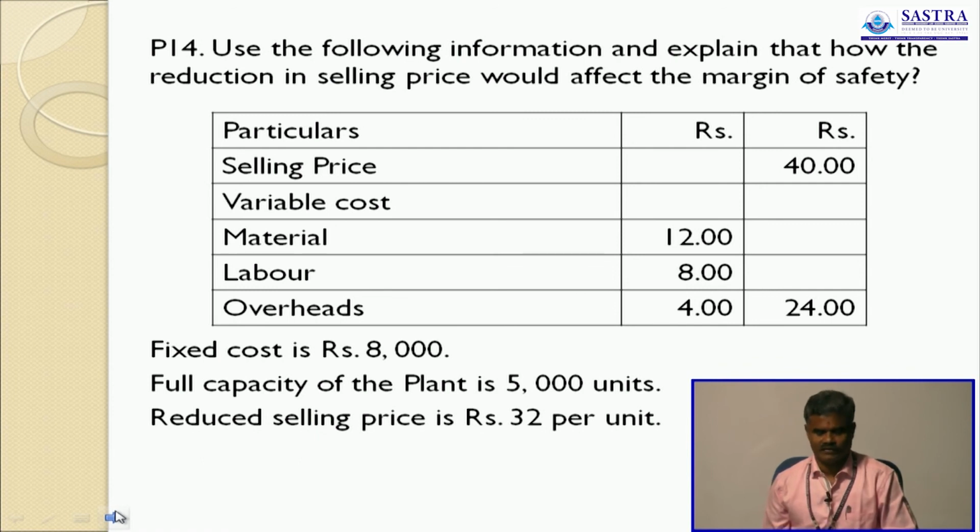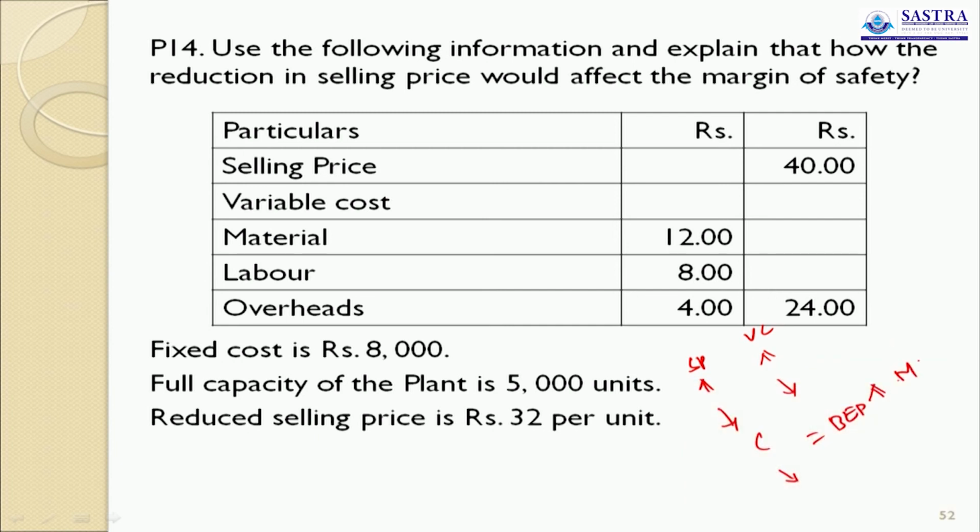These are all the effects. Selling price decrease, contribution decrease, BEP increased, margin of safety decreased.